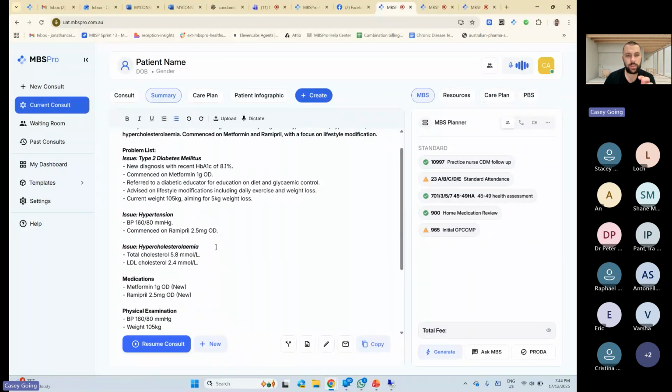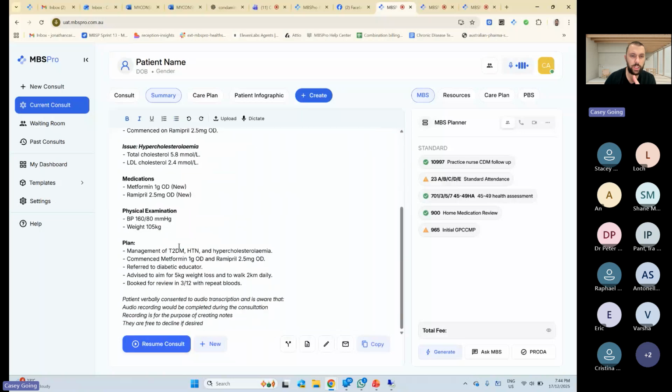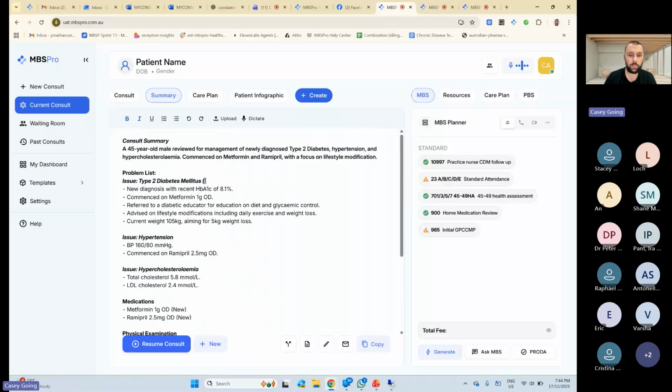With the personalizations, the way that will work is it will be very specific to you as the individual. So, for example, this is your note, and you read it and you go, hang on, it's got type 2 diabetes here, but it's got T2DM here. I'm going to change this. And you might get rid of it and put type 2 diabetes. And then the personalization will remember that. So see how it said consult note updated. It'll remember what you've typed in, and it'll say, every single time we write type 2 diabetes, I'm going to put that in because that's how you like it to be personalized.